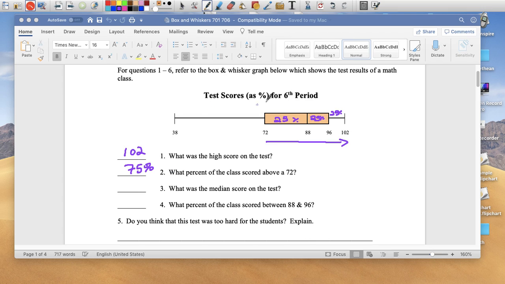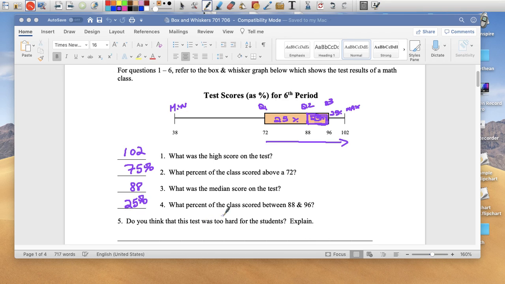What was the median? Remember? Again, this is your min, this is your Q1, this is your Q2, and Q2 is your median. That's Q3, and this is our max. So the median is 88. What percent of the class scored between 88 and 96? So that's this part right here. This group here scored between 88 and 96, and that was only 25% of the class.